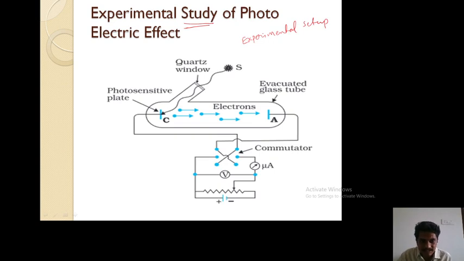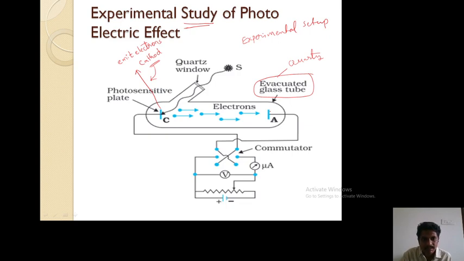It mainly consists of an evacuated quartz tube, quartz glass, and this tube mainly consists of two plates. Okay. One of the plates, which emits electrons, is known as the cathode. It is also called the photosensitive plate. Okay. Which emits electrons.